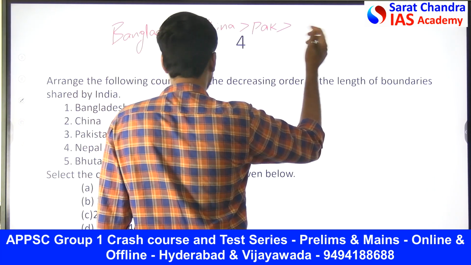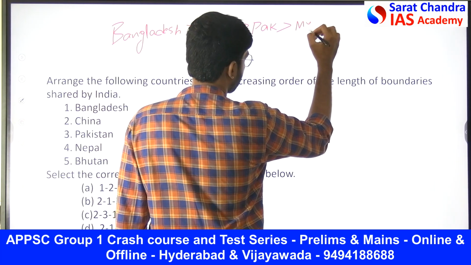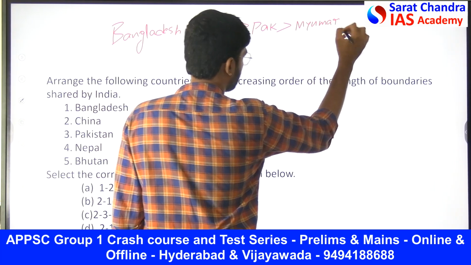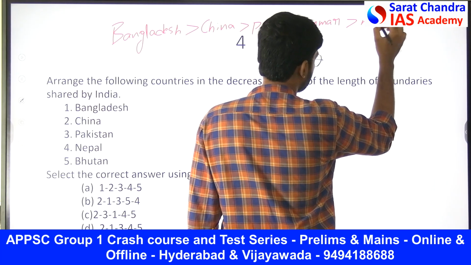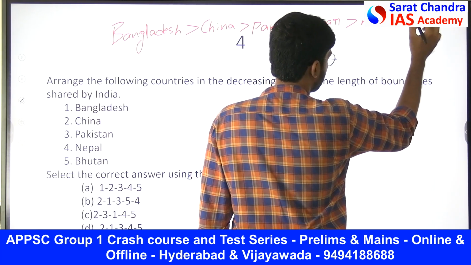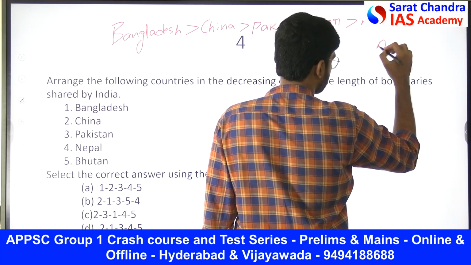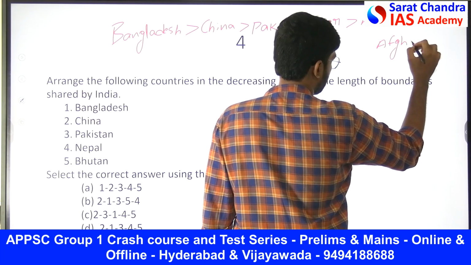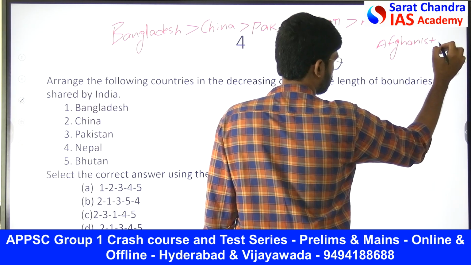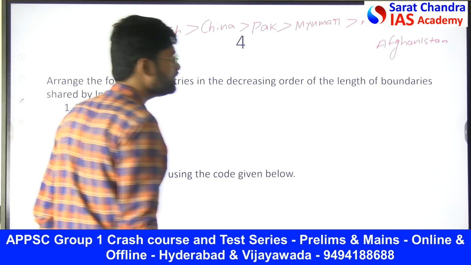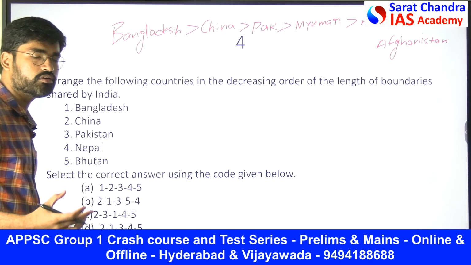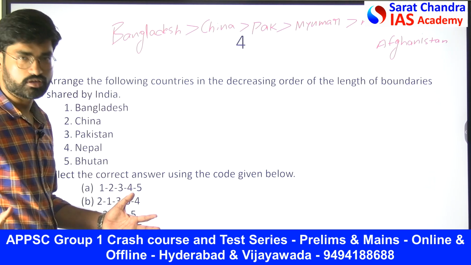Then Myanmar. Then Nepal, and Bhutan, which is greater than Afghanistan. So these are the countries in order of the length of the border.